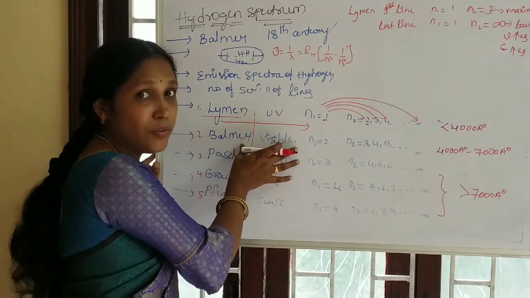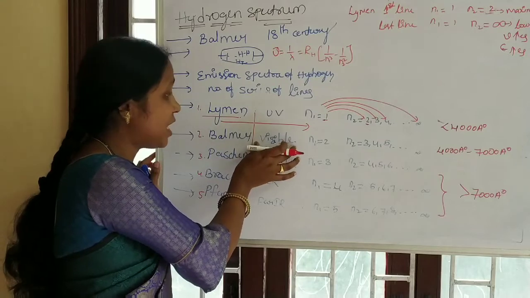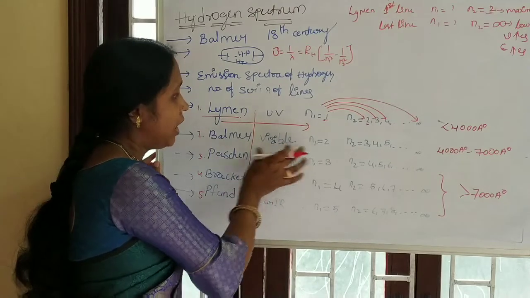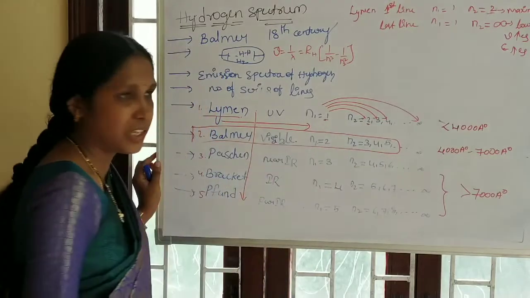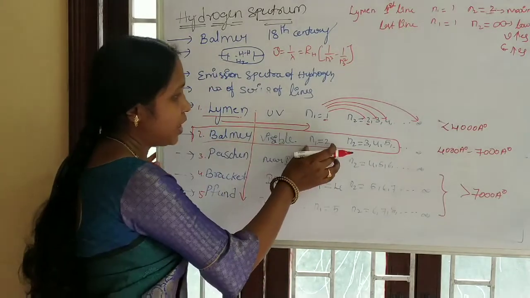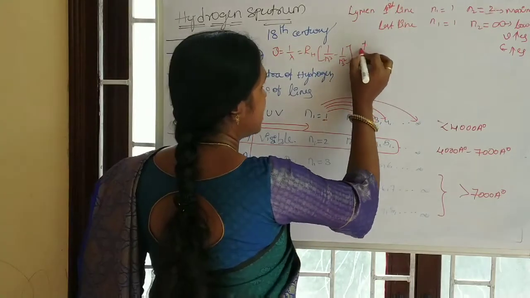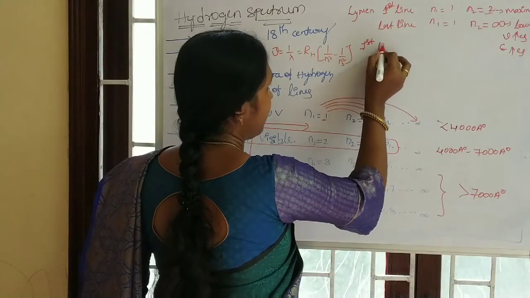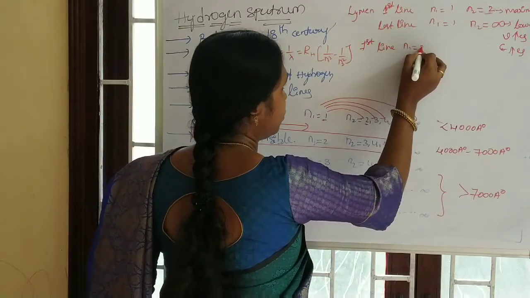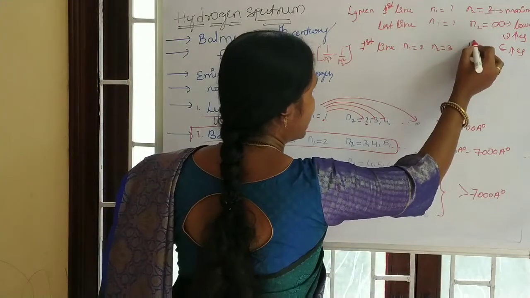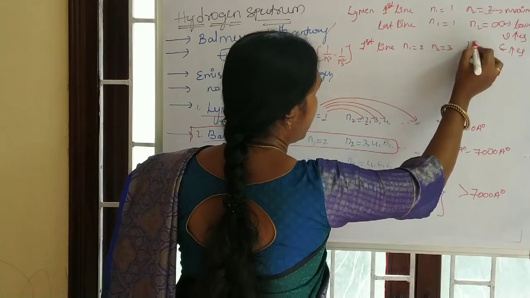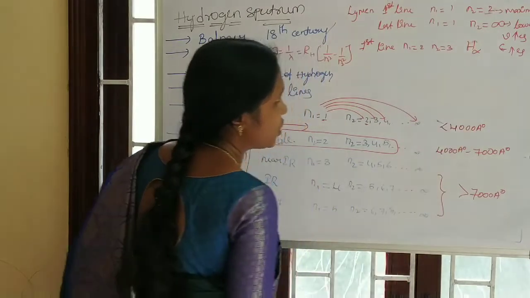This series we will observe with our naked eye because it is in the visible region. Here we separately read about the Balmer series. The first line of the Balmer series has n1 equal to 2, n2 equal to 3. That line is also known as the alpha line or H alpha.